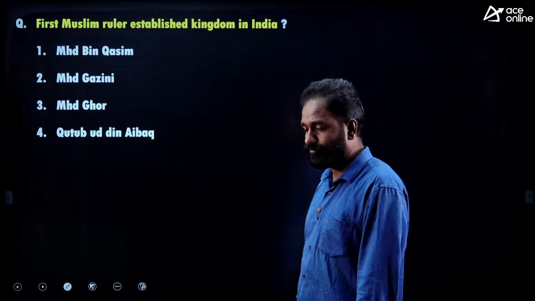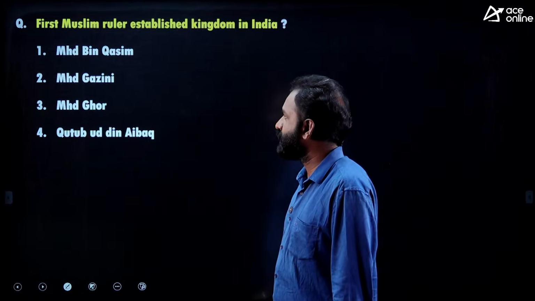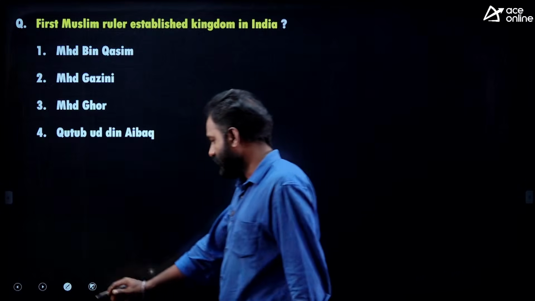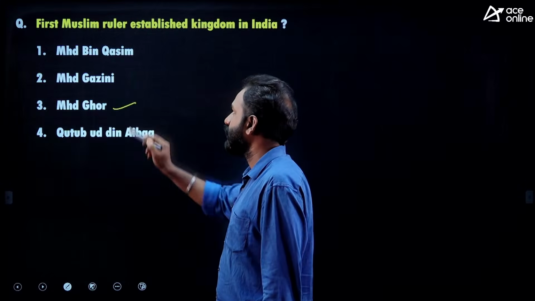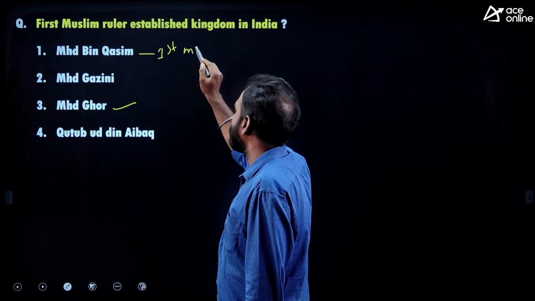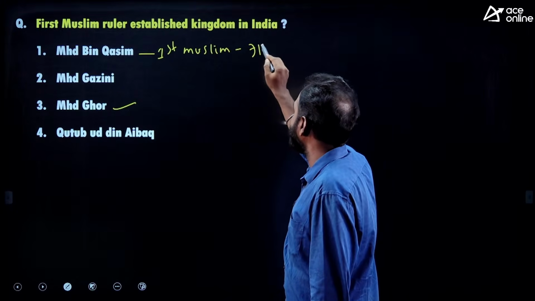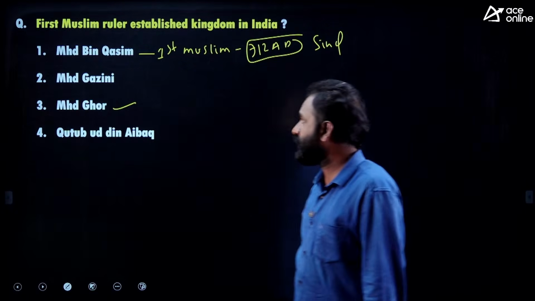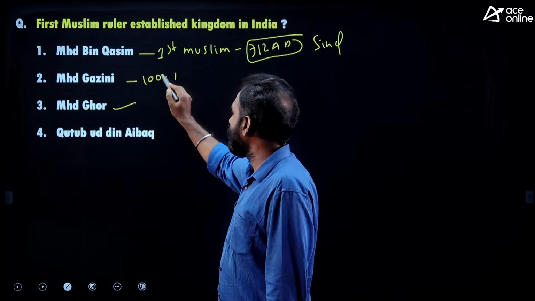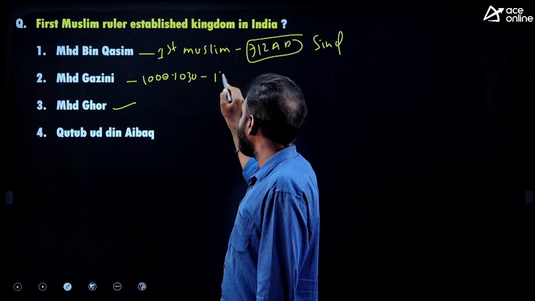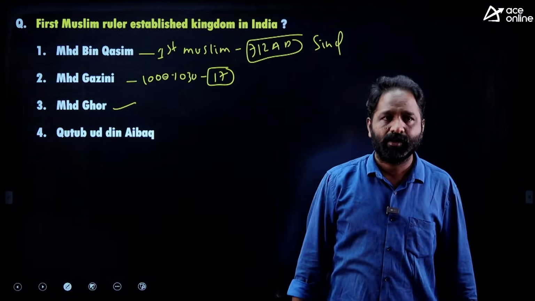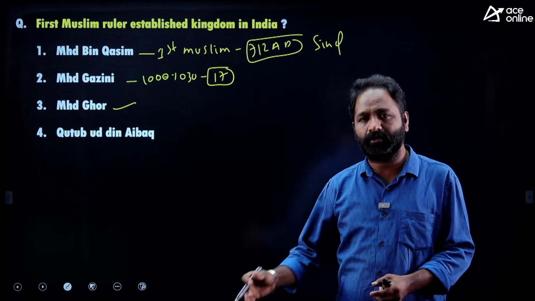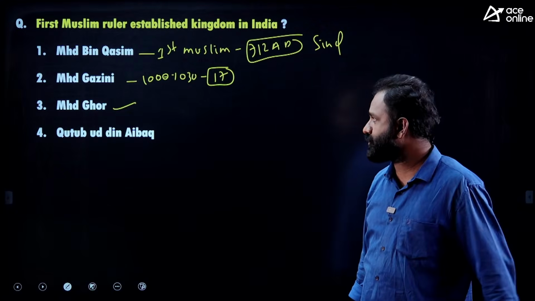Next, the first Muslim ruler who established a kingdom in India. Options: Muhammad bin Qasim, Muhammad Ghazni, Muhammad Ghor, Qutbuddin Aibak. Very simple answer, the right answer is Muhammad Ghor actually. Muhammad bin Qasim was the first Muslim who invaded India, in 712 AD, attacking the Sindh region. Muhammad Ghazni, from 1000 to 1030, invaded India almost 17 times. He defeated Jayapala, attacked the Somnath temple, and fought with the Jat community.